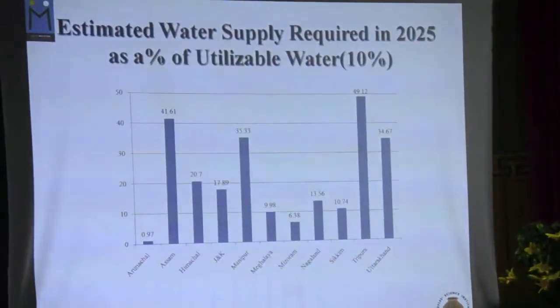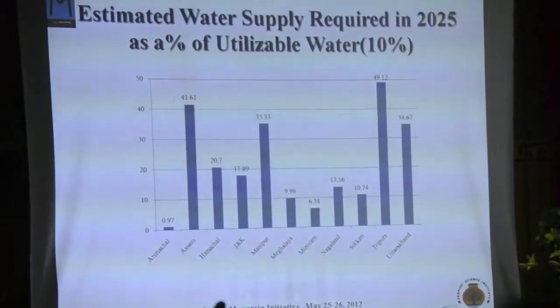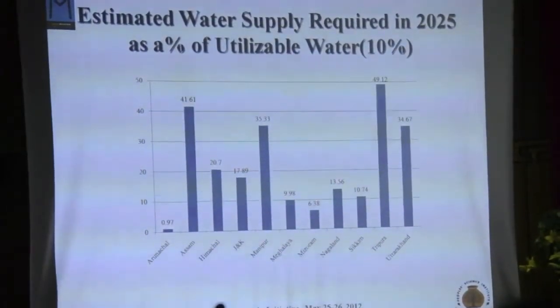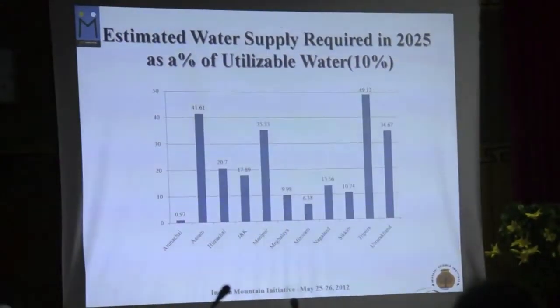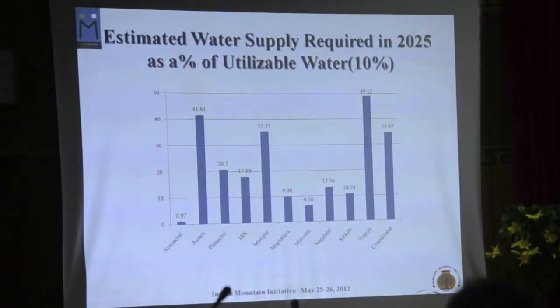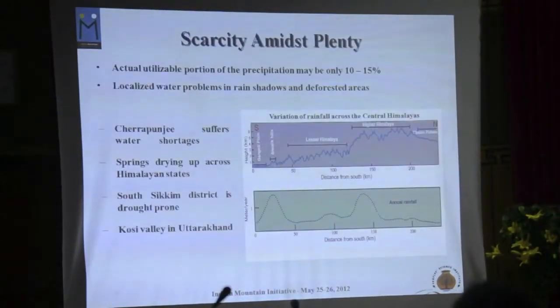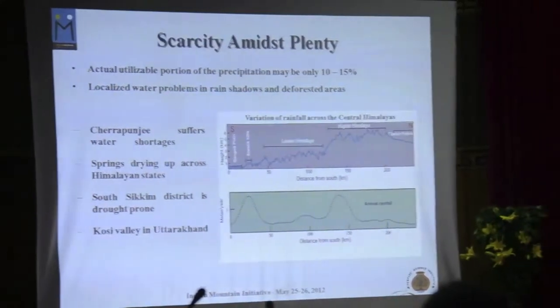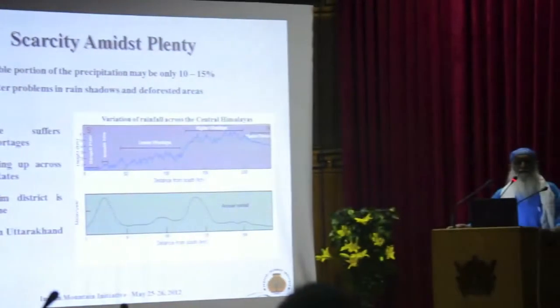And when I look at this, what I see is that the states like Assam, Manipur is a surprise in this, Tripura, Uttarakhand are definitely in trouble because it's not easy for government systems to supply so much water. And maybe Himachal will also be in trouble. Now, these kinds of macro numbers hide the reality, which is that we have scarcity areas in the midst of plenty.